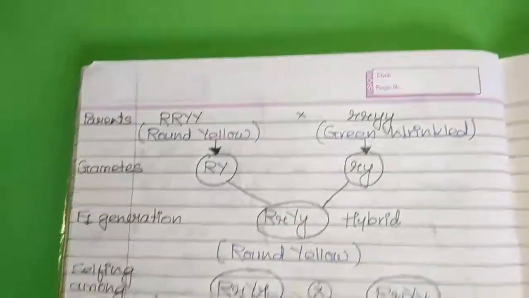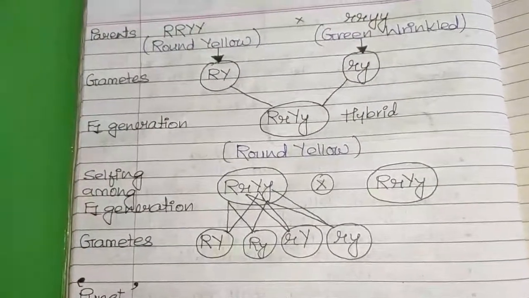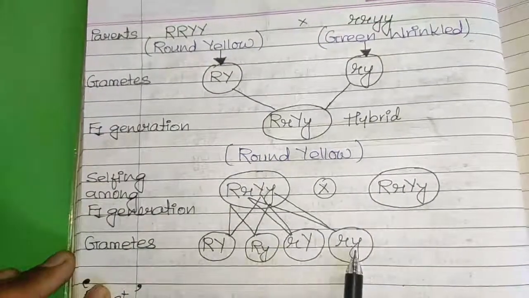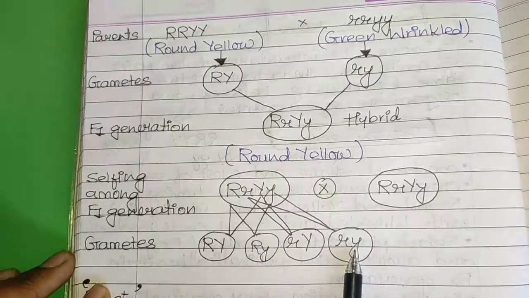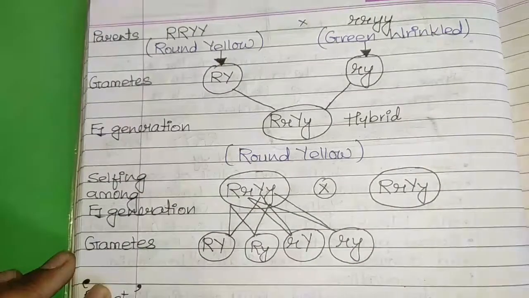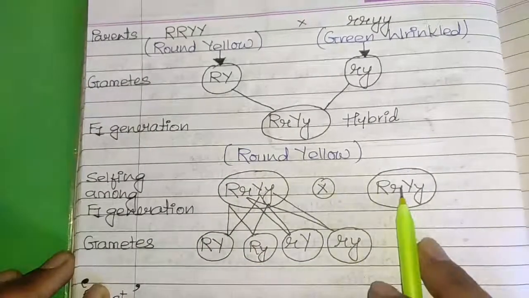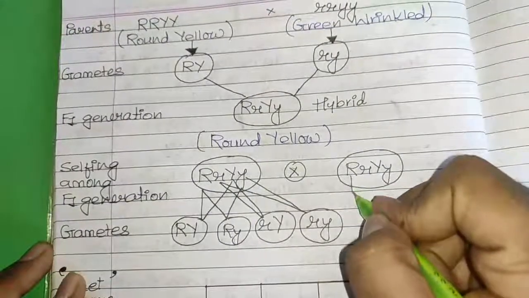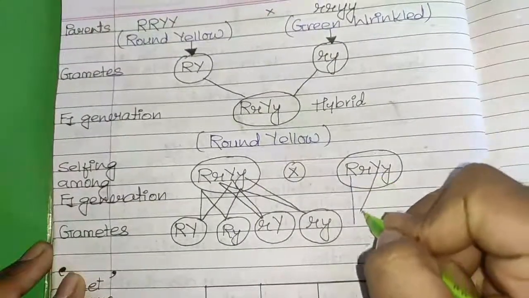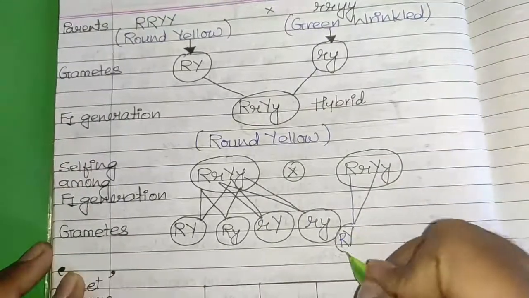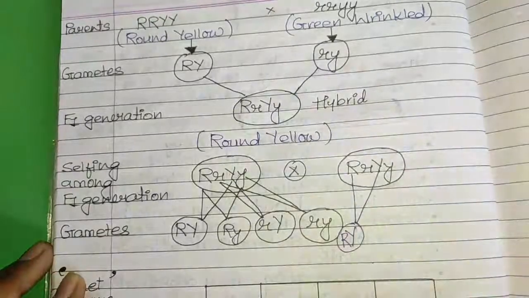Now, when the selfing of the F1 generation was done, there were 4 types of gametes possible, and because of that the chances of new combinations arose. Let's see how exactly these 4 types of gametes are possible. One I have already written, for the other parent we will do it now. This capital R can go with capital Y. That is one possibility in the gamete.